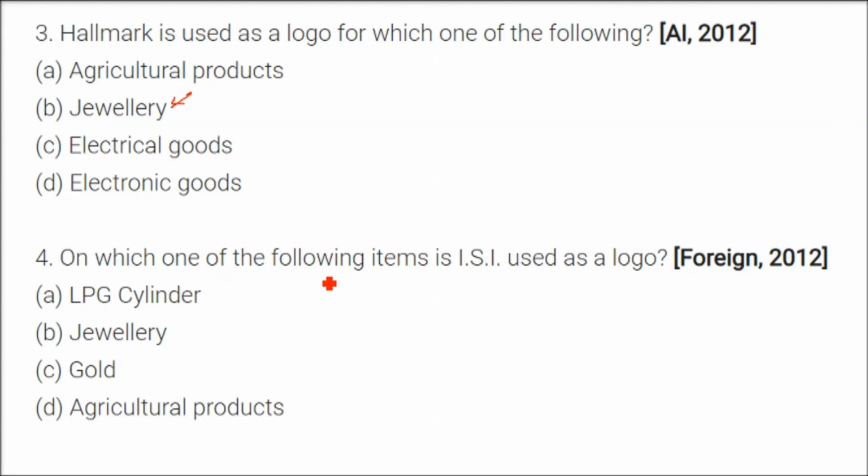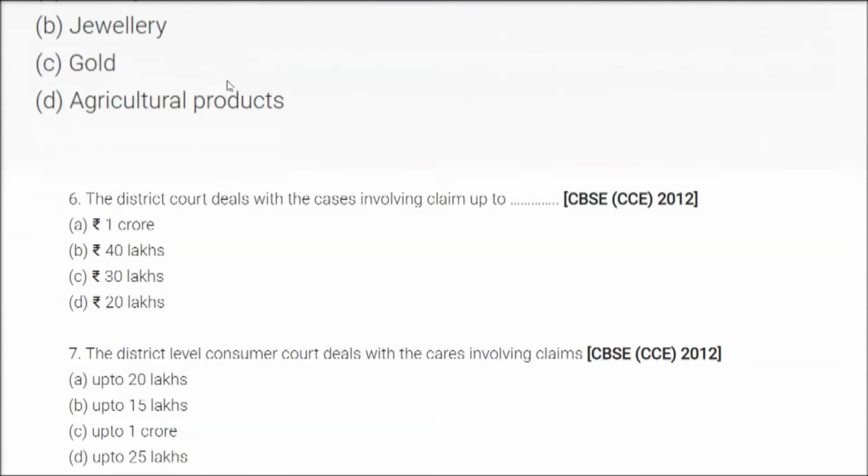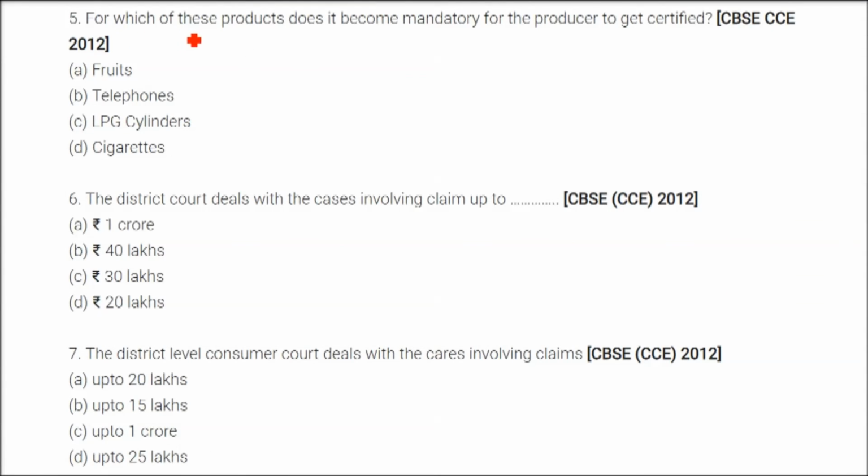Third is B. On which one of the following items is ISI used as a logo? It is the LPG cylinder. For which of these products does it become mandatory for producers to get certified? This is the LPG cylinder, because it is very dangerous.